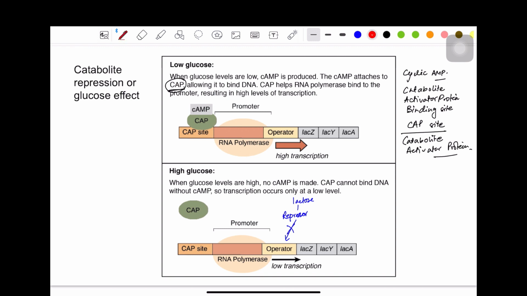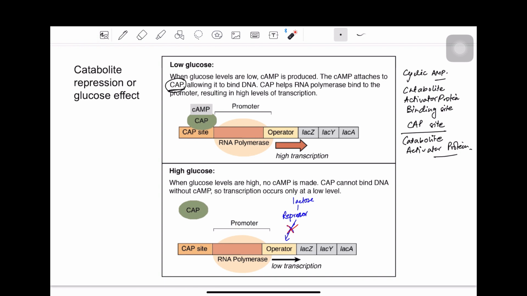The operator region is free, so the RNA polymerase can move ahead, but there is no CAP-cAMP complex. So even if the RNA polymerase can move ahead, it will result in a very low level of transcription. So therefore, practically, when there is glucose, the lac operon is not switched on.